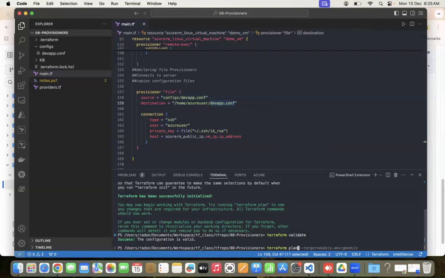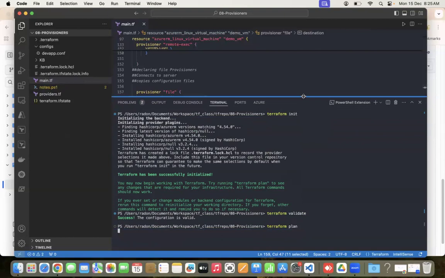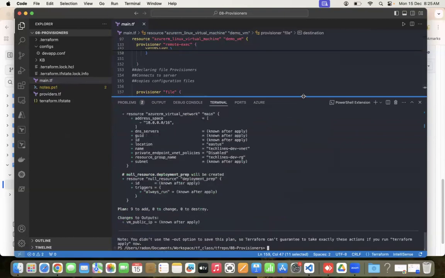I can run terraform plan. Okay, it will go ahead and create 9 to add, 0 to change, 0 to destroy.